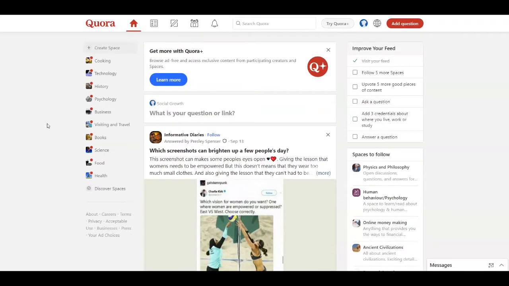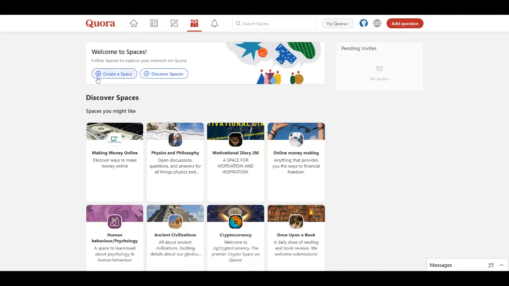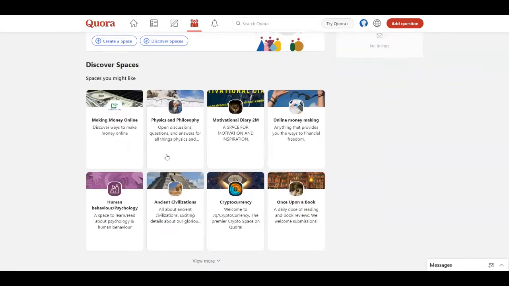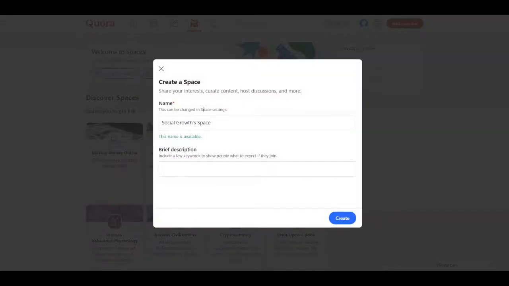We are going to do something else, which is to go over to Spaces up here, click on it, and then we need to create a space. Spaces are basically like Facebook groups, as you can see right here in the examples. All you need to do is click on create a space, and what you'll name the space is going to be related to the niche that you want to focus on. And I recommend you focus on a niche that is very popular. It can be online business, finance, weight loss niche, fitness niche, and so on.